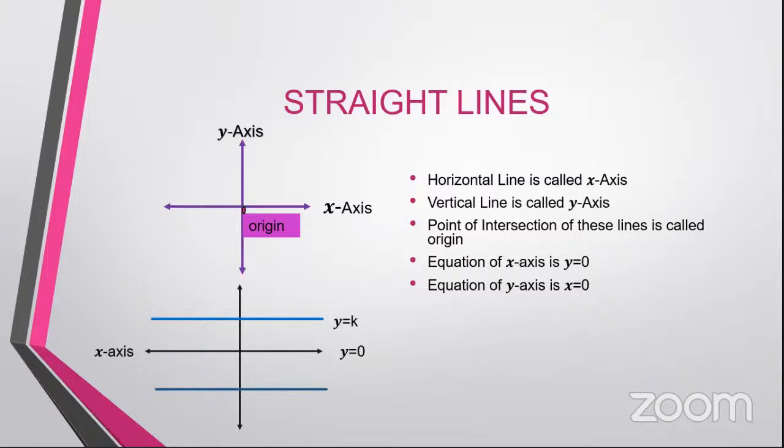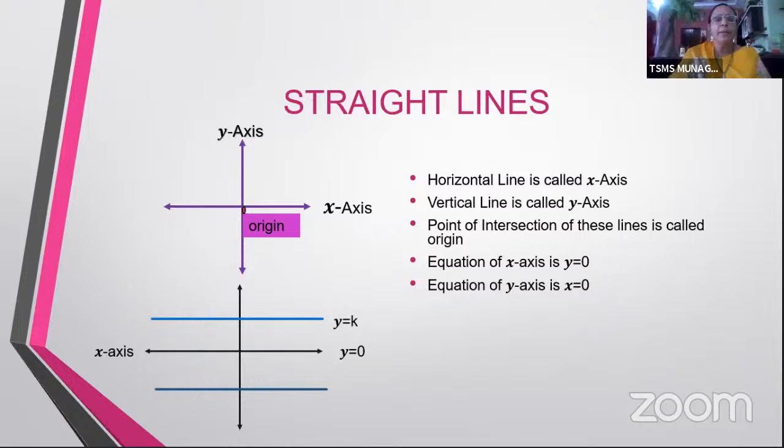So here, for every point, y will be equal to k, and we have the equation of the line parallel to x-axis above x-axis as y equal to k. Similarly, a line parallel to x-axis below x-axis will have y equal to minus k. Now, here at this juncture, we will also see the lines parallel to both x-axis and y-axis.